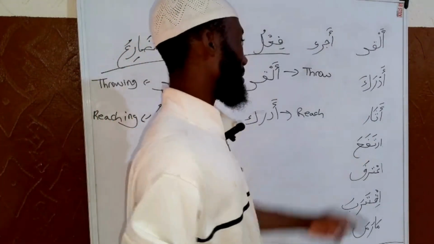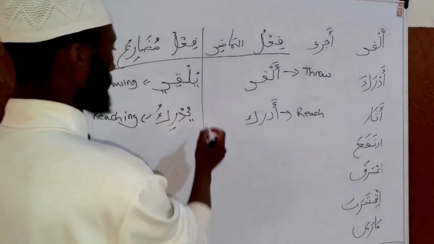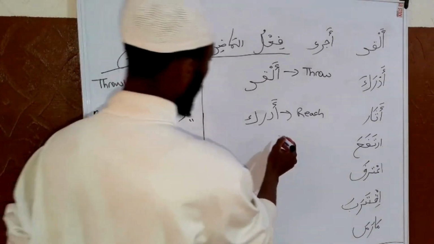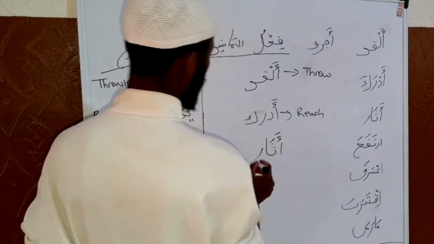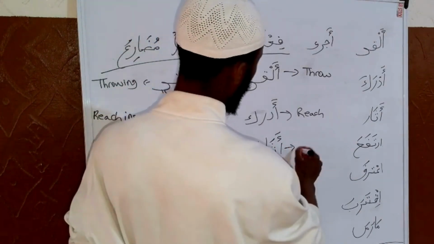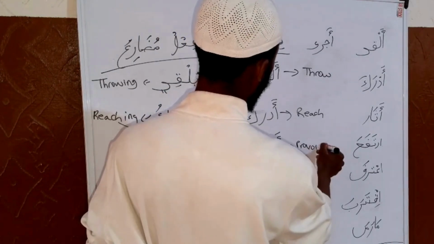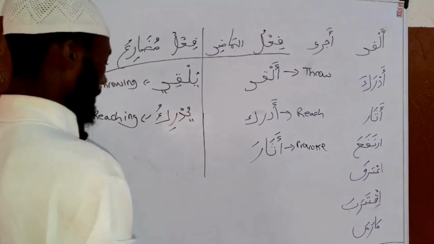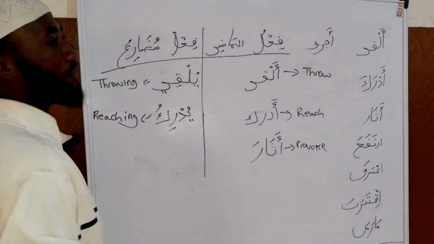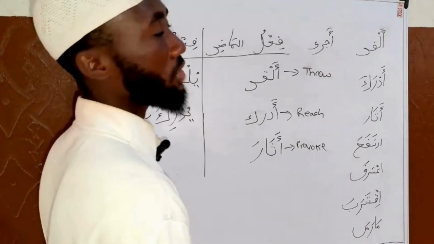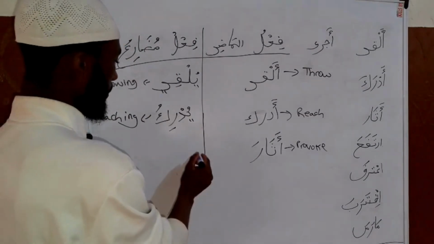Now we have athara. It's athara. Athara, it means what? Provoke. Athara means provoke. Now the present verb, that is the present continuous verb, is going to be yuthiru.